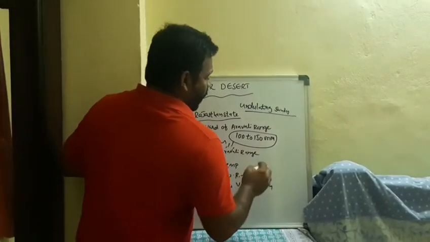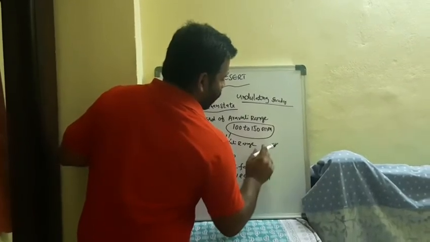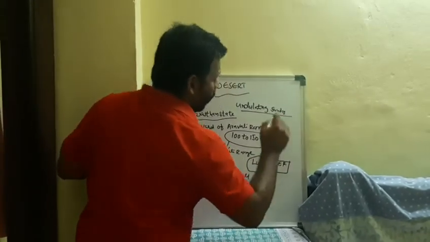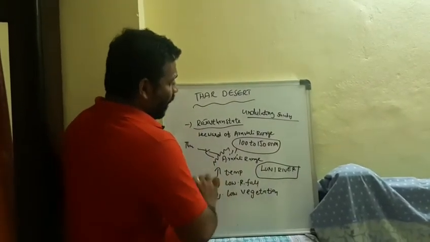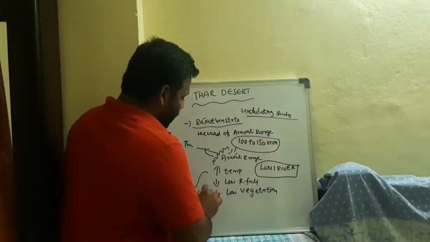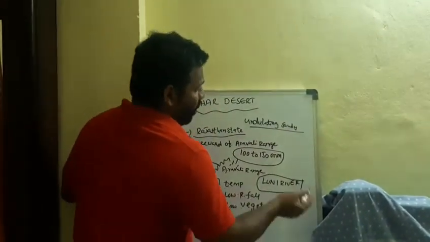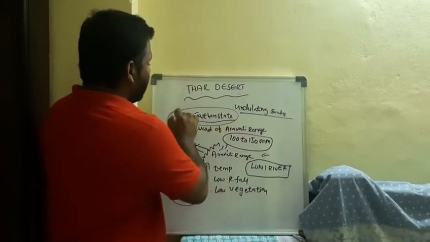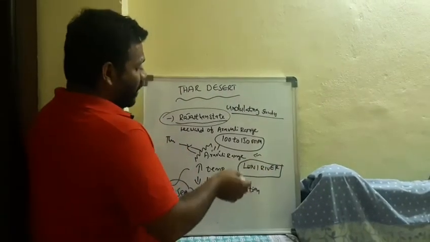Next, the one and only river that flows in the Thar Desert is called what? The Luni River. Very important, the Luni River. The river flows here and drains only in this state. It never joins the Arabian Sea or the Bay of Bengal, because it flows in the western part only, in Rajasthan in the Thar Desert. It is the one and only river here, and it drains internally.